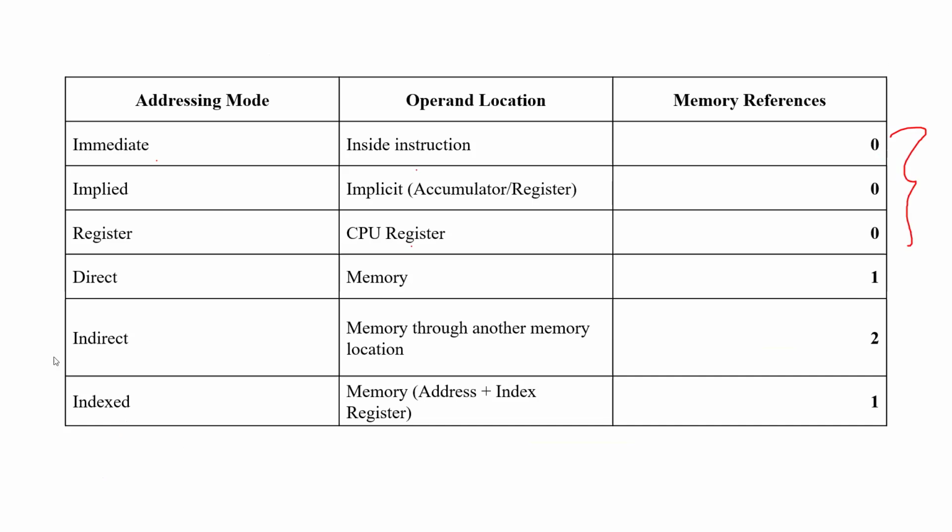Direct means one memory reference is needed. Indirect means memory through another memory location, so two memory references are needed. Indexed means only one memory reference, with effective address equal to address plus index register. Okay, so this is the concept. It's a very important concept.